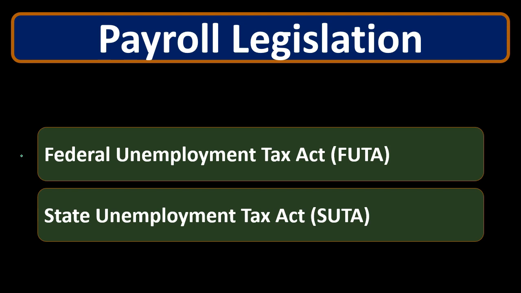And the concept of FUTA and SUTA is that at the point of employment, if someone is let go, it's going to be a type of insurance, so that if someone is let go, there's going to be some employment insurance for the employees who are released through no fault of their own. So it's a type of safety for employees who are let go for no fault of their own, in order to receive some payments for that.